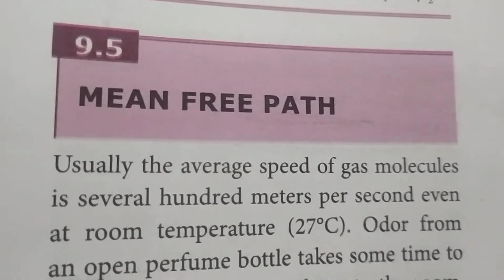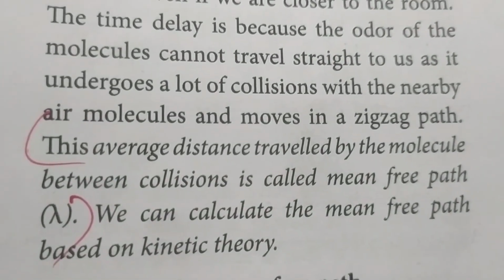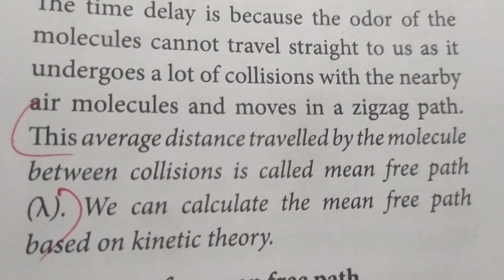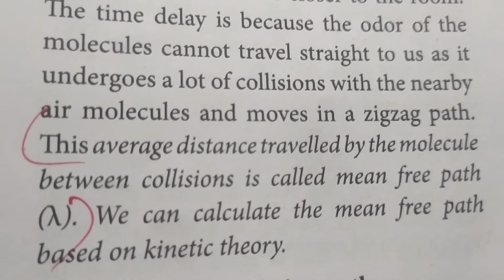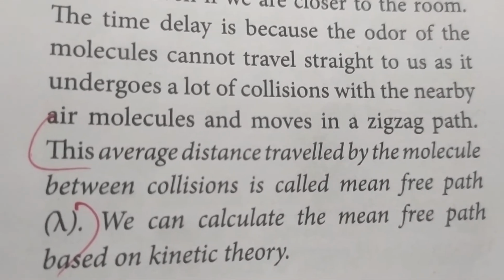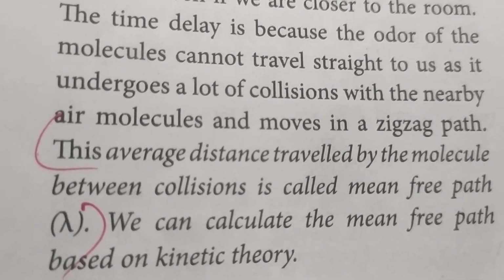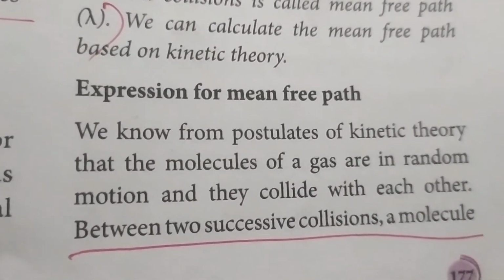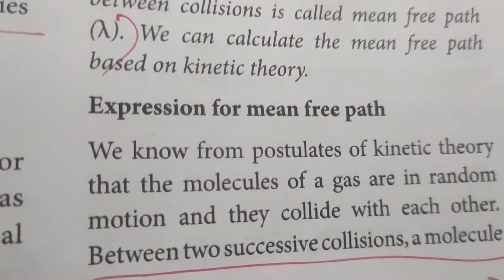And next we shall see about mean free path. The definition is: the average distance travelled by a molecule between collisions is called the mean free path. It is given by the symbol lambda. So first one collision takes place, and after some time the next collision takes place, and the average distance travelled is called the mean free path. And here we are going to find an expression for the mean free path.